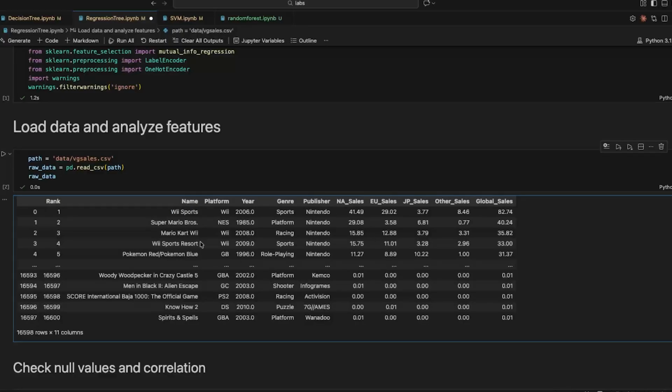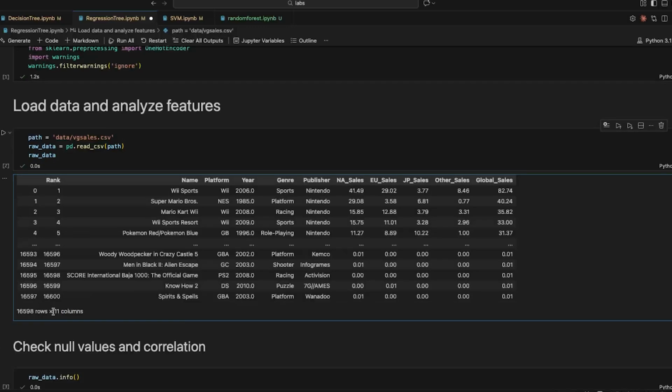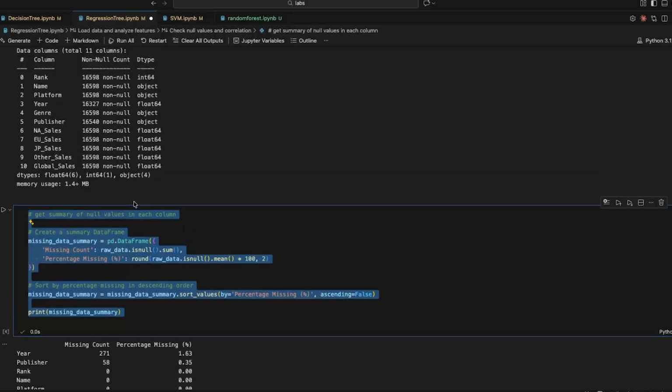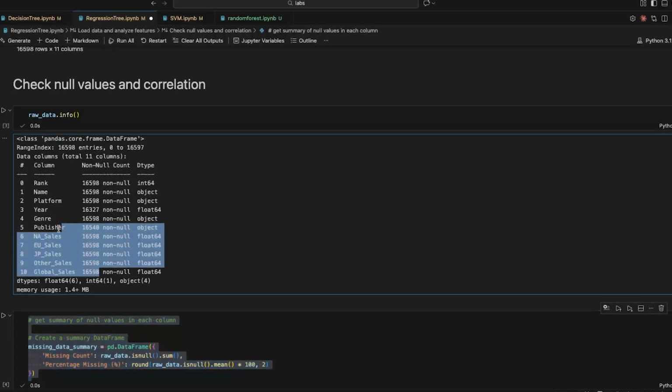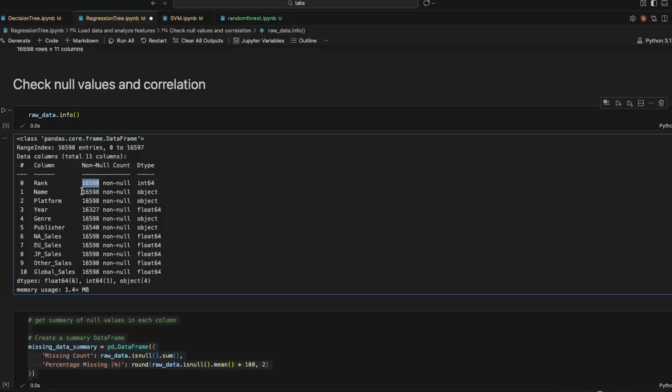We have some stats here. It's not really big data. We have only 11 columns and we do have a lot of rows, but the columns will be a problem later. I'll explain why. We can get the null values from the columns, because here it's kind of hard to see. These numbers here are the non-null value counts, but you see here year is not equal to those, so we have some nulls in year and publisher. But imagine if we had many columns, it would be hard to see.